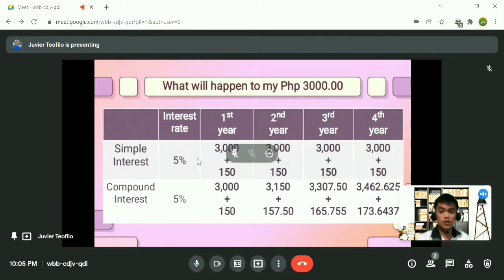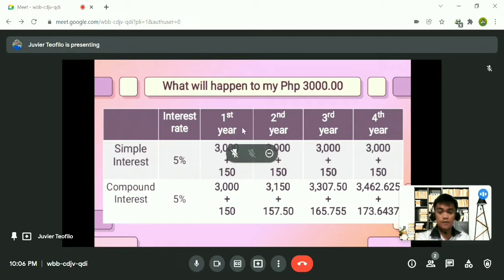If you are going to use this, it must be in decimal form, so just divide by 100 and it becomes 0.05. In the third column, we have the time: first year, second year, third year, and fourth year. Let's focus on simple interest. We have the interest rate of 5%. What is 5% of 3,000? It is equal to 150.